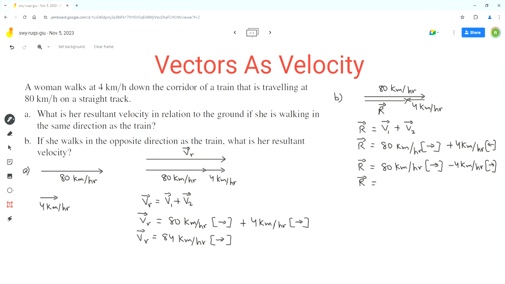And now we can combine the vectors. So 80 minus 4 is 76, and the direction will be to the right side, or the forward direction. So this should be the final answer for part B. So these are the steps you have to keep in mind to solve a problem like this one. So it's very important to understand that in order to find the resultant of vectors, we have to arrange the vectors in tip to tail arrangement and then find their resultant.